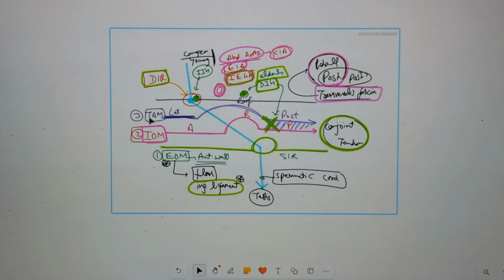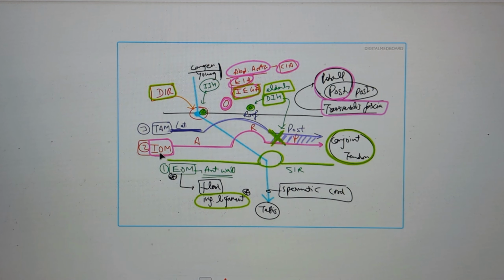Similarly, the transversus abdominis muscle, which also has arching fibers, is initially lateral to the inguinal canal. It then forms the roof before extending posteriorly. Since the transversus abdominis muscle is lateral at first, it does not contribute to any wall of the inguinal canal until it forms the roof.